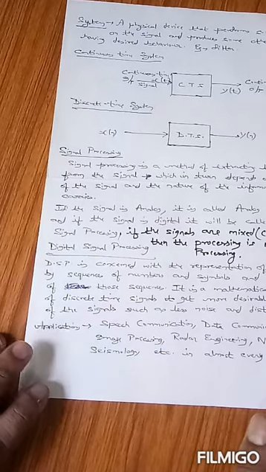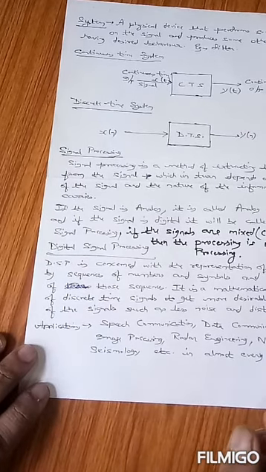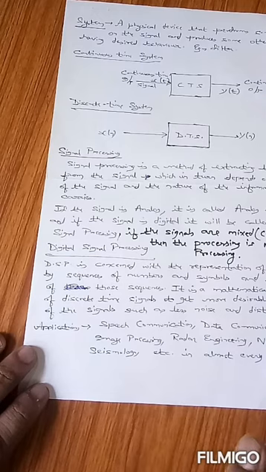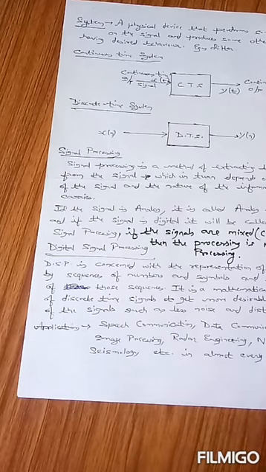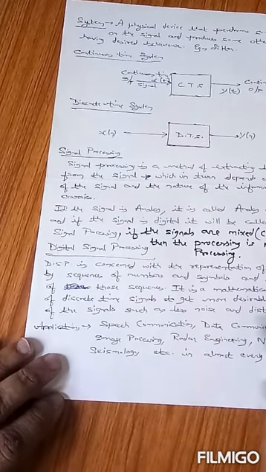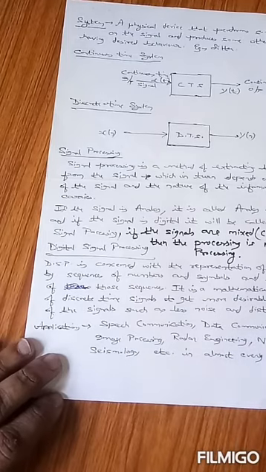So DSP is basically a representation of signals and systems by mathematical sequences of numbers and symbols, and later on processing on those sequences. Processing can be analog, digital or mixed.